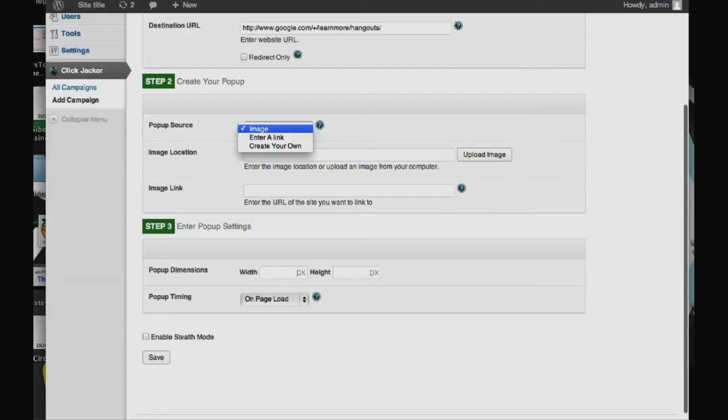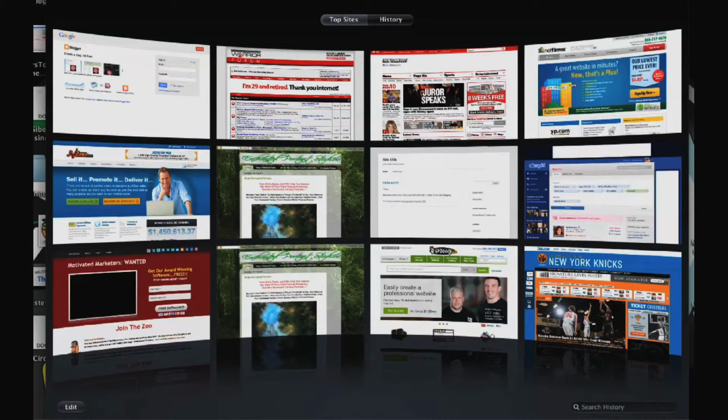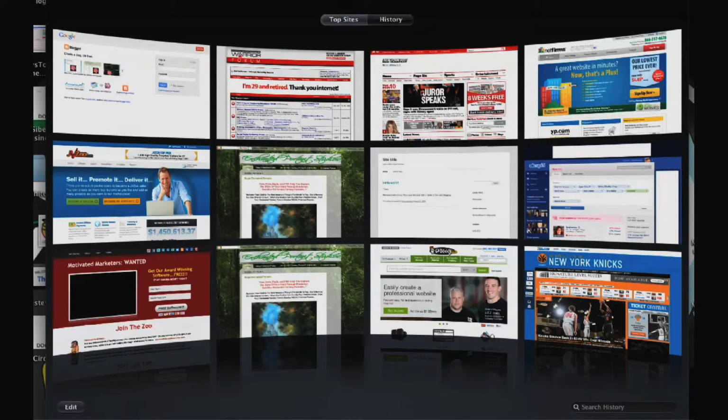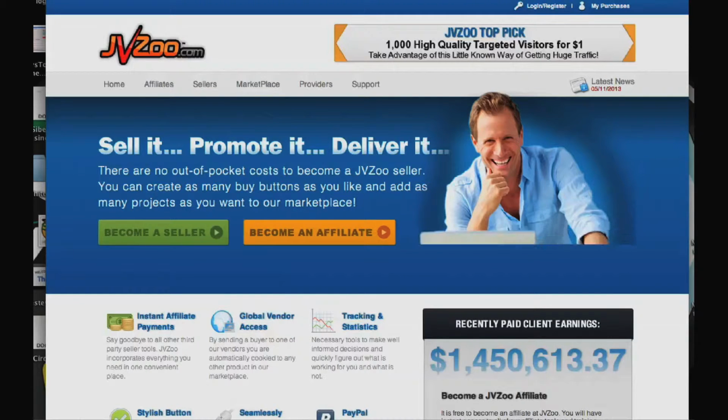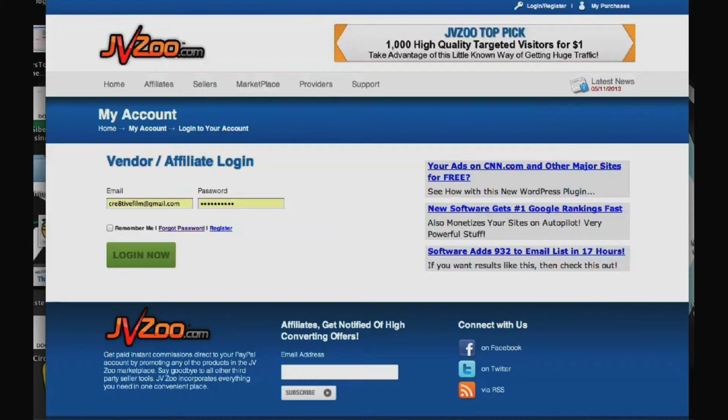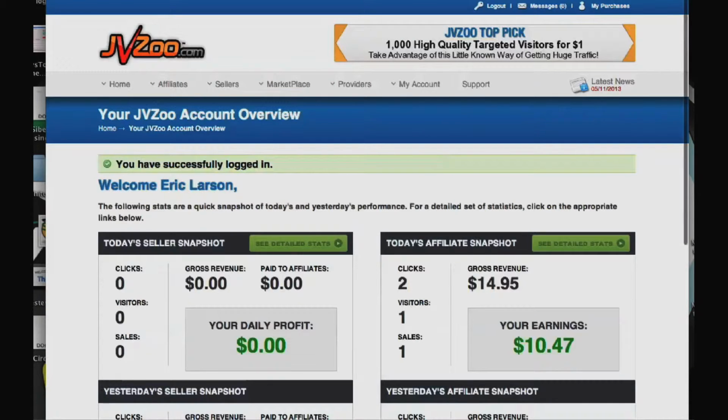And so what we're going to do is an image based sale here. What's going to happen is there's going to be a popover on top of the Google Hangouts page. Now what that means is we can time that popover to come out anytime from 3 seconds to a minute. And when somebody goes over to the Google Hangouts page, they'll get a popover to buy our product. Now I'm going over to my JVZoo account here, as you can see.